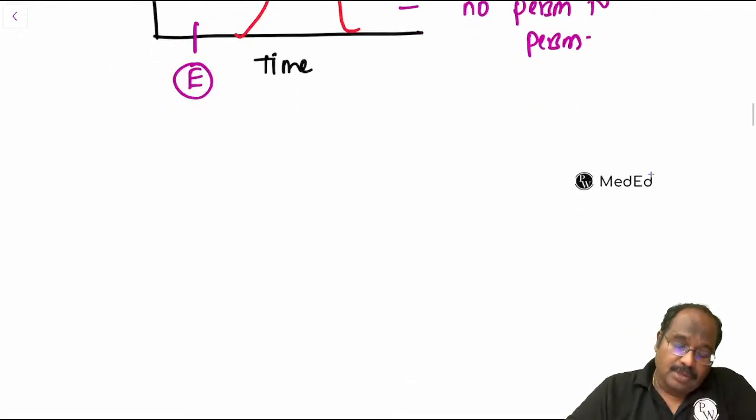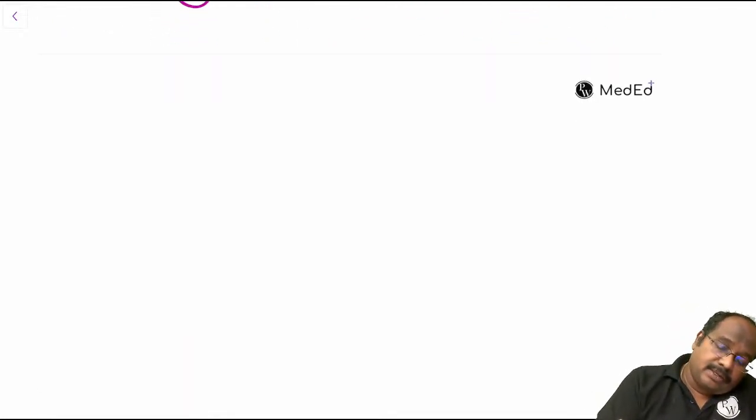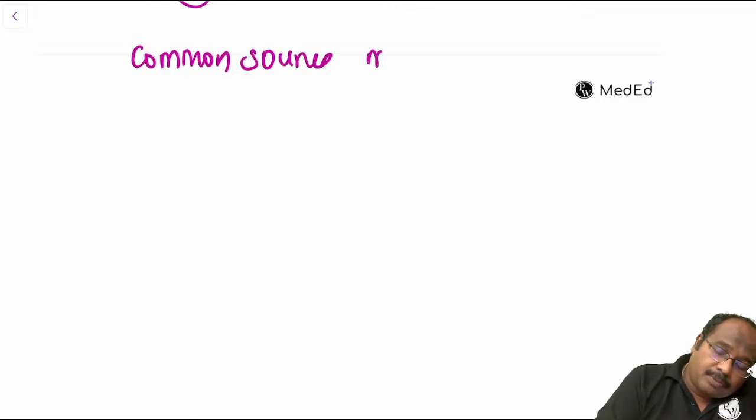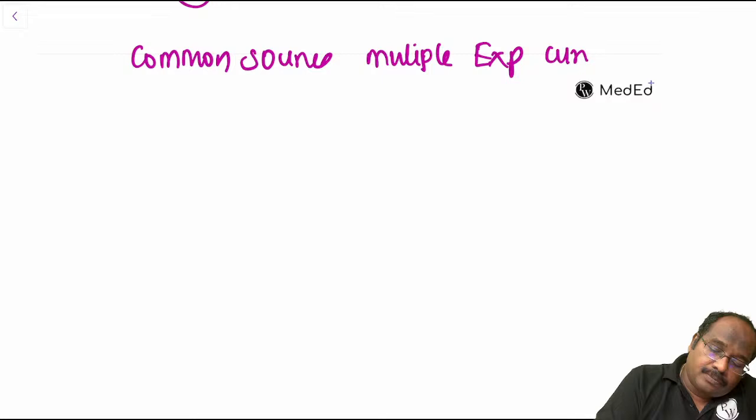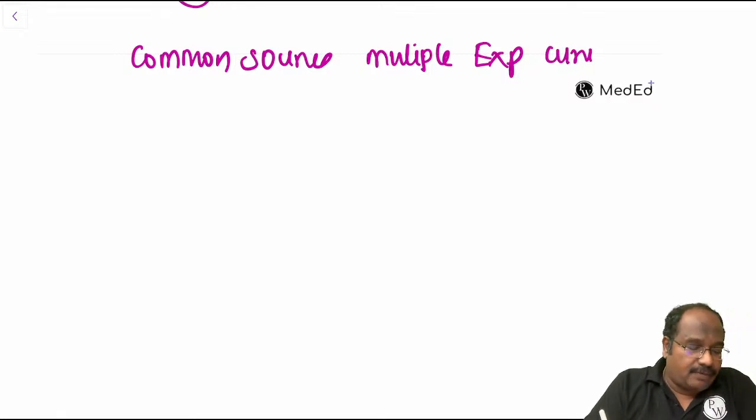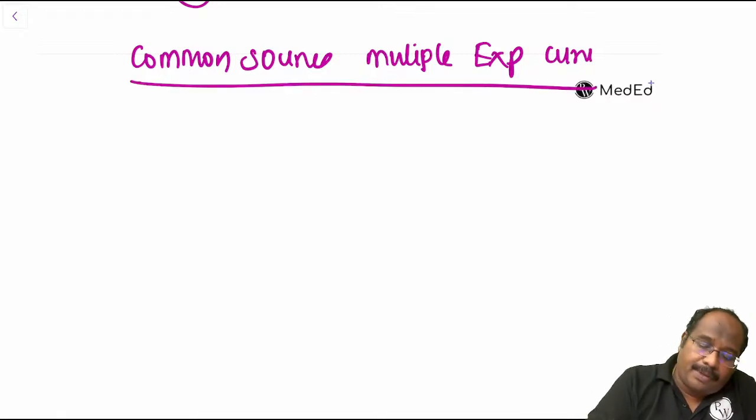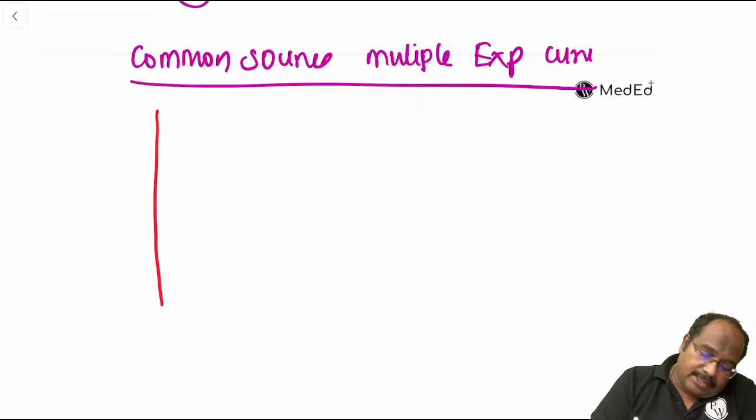Single exposure. The second one is common source multiple exposure. What are the characteristics of a common source multiple exposure epidemic curve? Other things are the same.